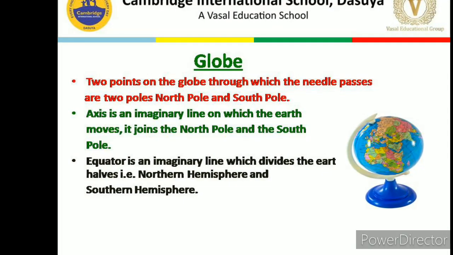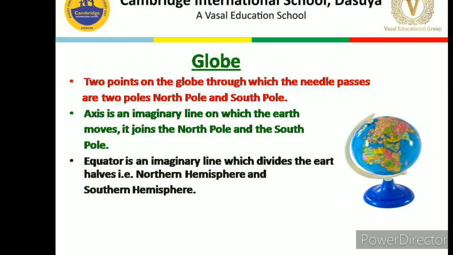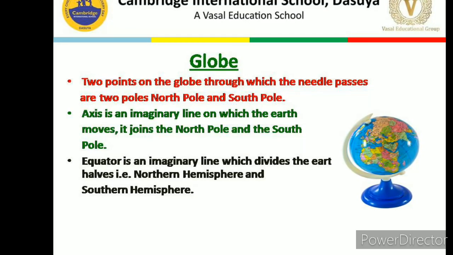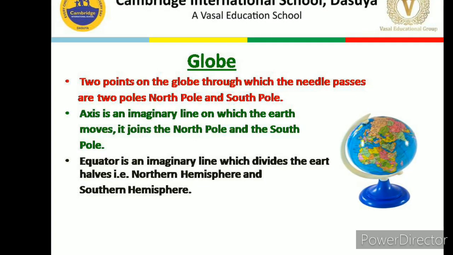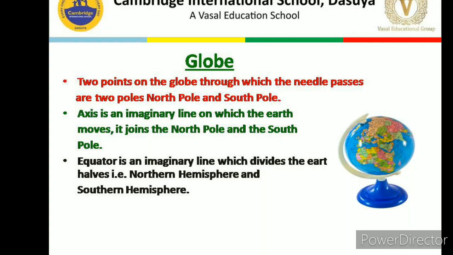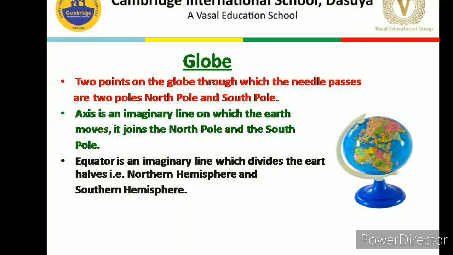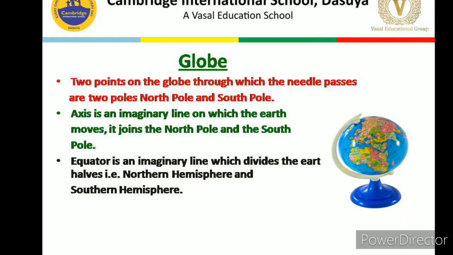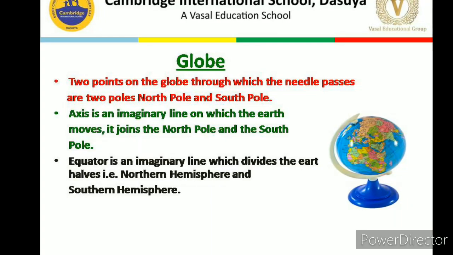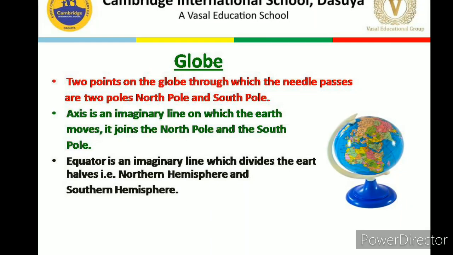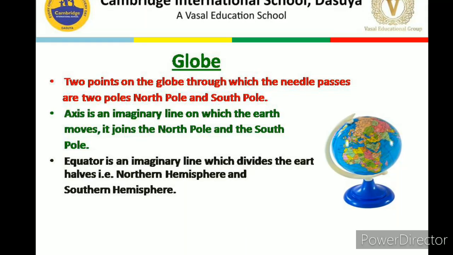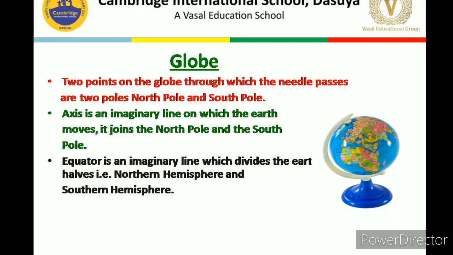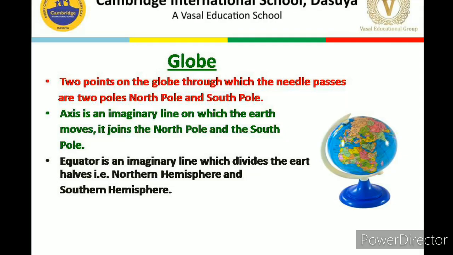The two points on the globe through which the needle passes are the two poles, North Pole and South Pole. Axis, again I am defining here, is an imaginary line on which the earth moves. It joins the North Pole and the South Pole, as you can see in this diagram also.